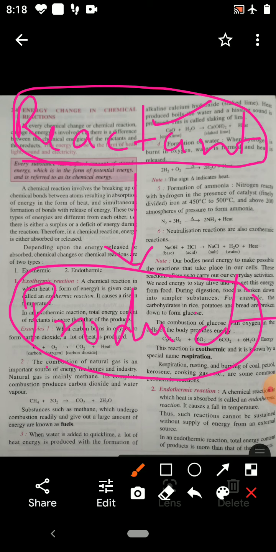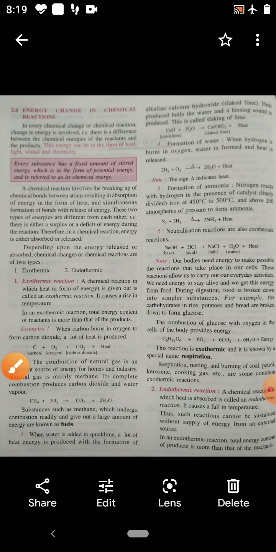But if the energy of reactant is less in comparison to the energy of product, then energy is absorbed. So it means there is a difference between the chemical energy of the reactant and product. The energy can be in the form of heat, light, sound or electricity. So children, you have to learn here